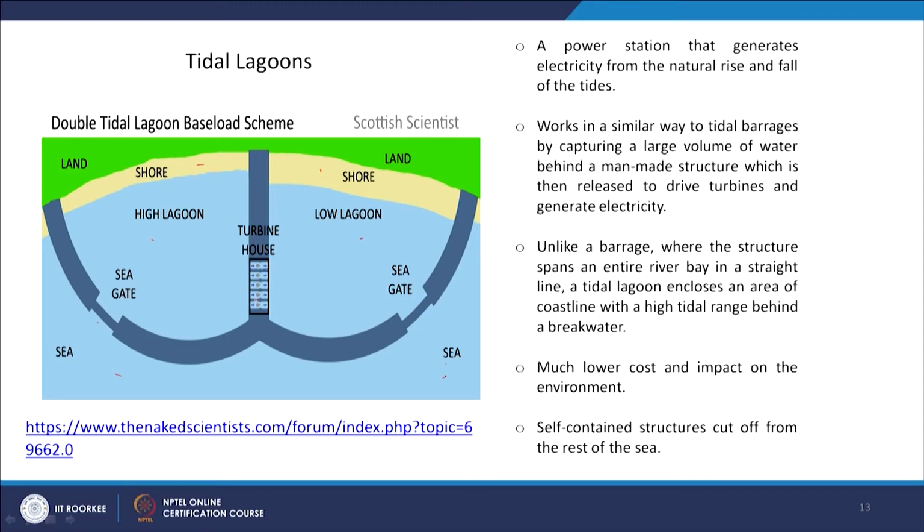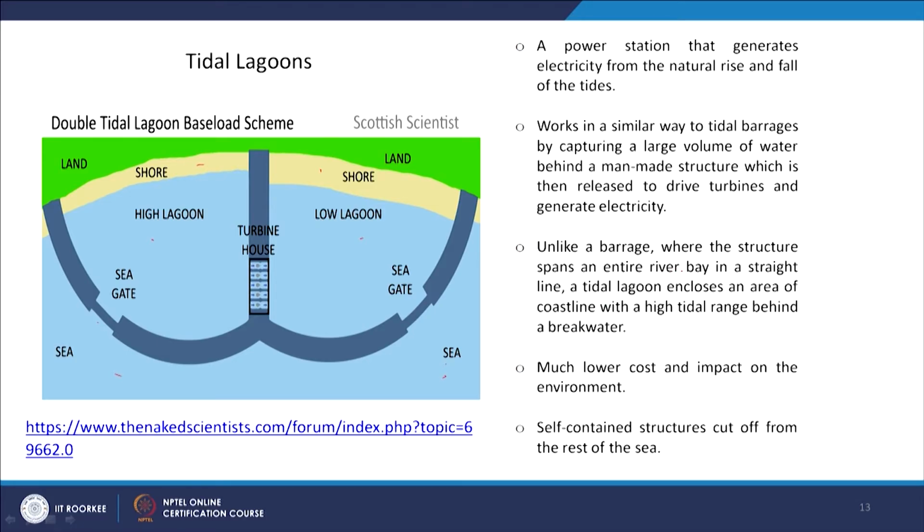So, this is a power station that generates electricity from the natural rise and fall of the tides. It works in a similar way to tidal barrages by capturing a large volume of water behind a man-made structure as shown here, which is then released to drive turbines and generate electricity.